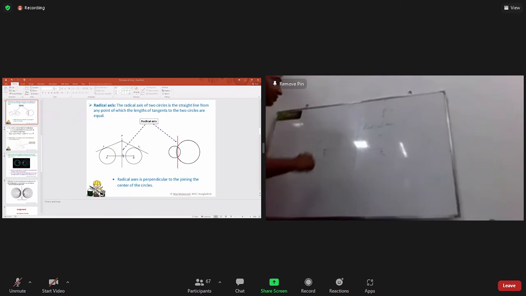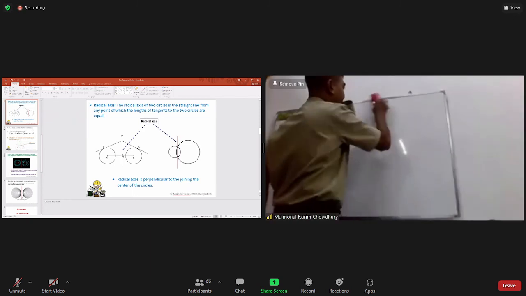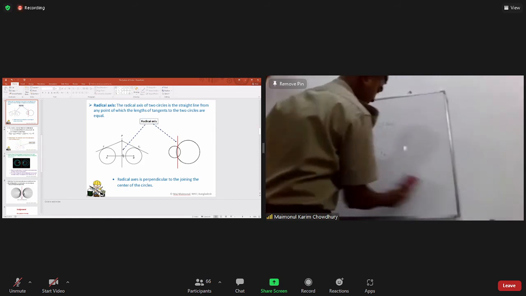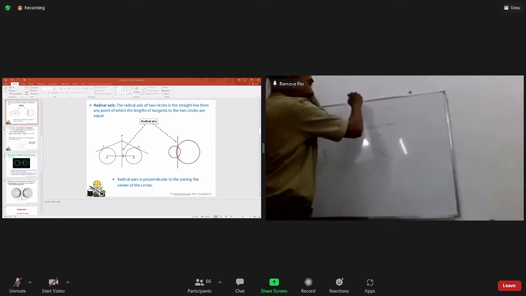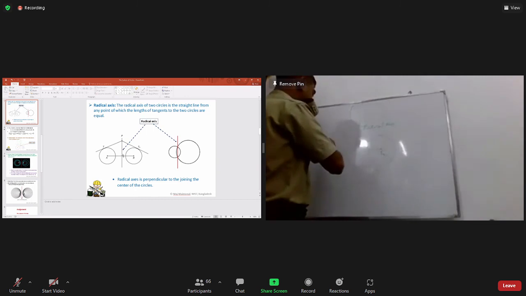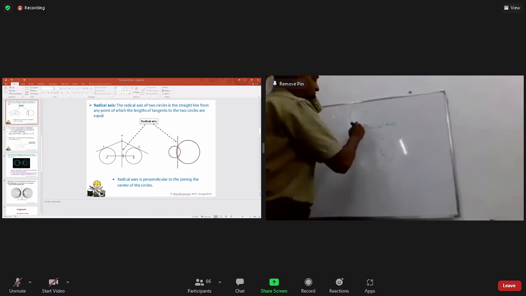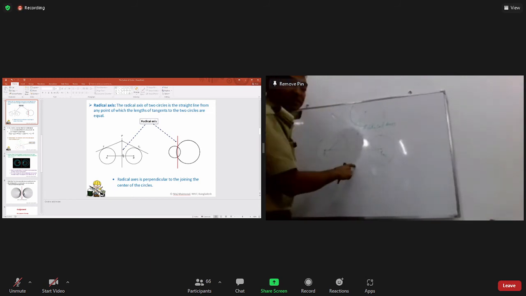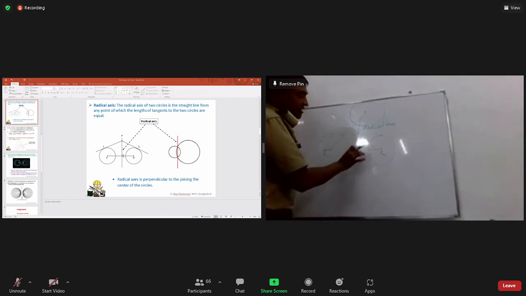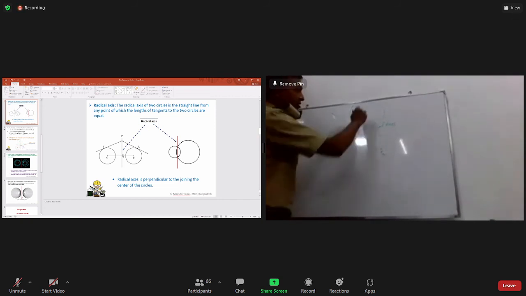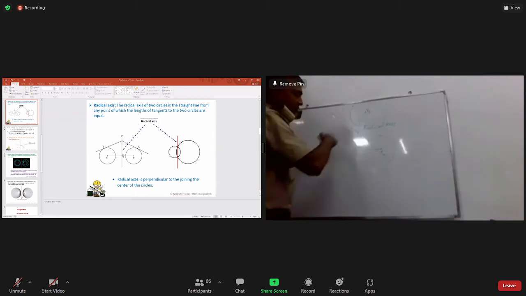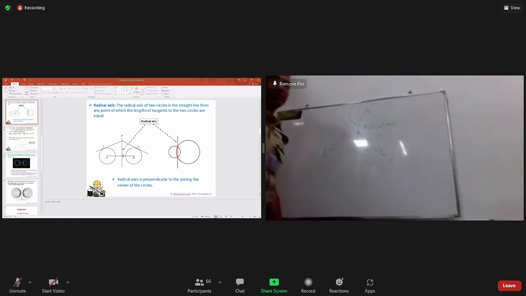If we draw another circle here, and join the centers first, there is a perpendicular on it, and it crosses the earlier radial axis. You see, the earlier radial axis of R1 and R2, then R1 and R3, there is another perpendicular line on the joining line of these centers. Then this perpendicular line touches here.